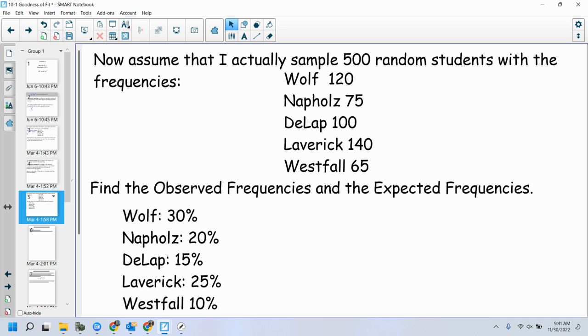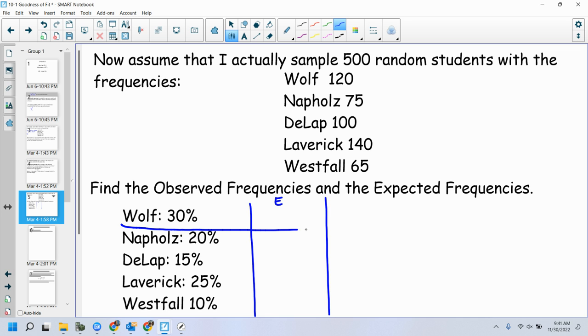We're going to find the observed frequencies and the expected frequencies. And this is what you need to do in your homework. Give me tables of your observed and your expected. The observed frequencies are what we see. Let's calculate the expected frequencies, and then I'll compare that against my observed frequencies.